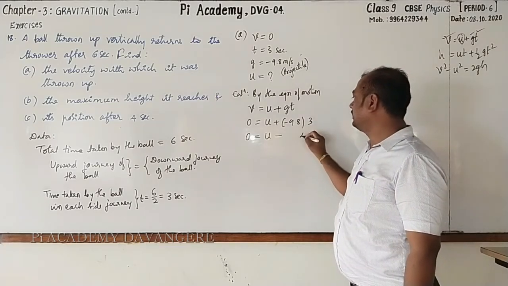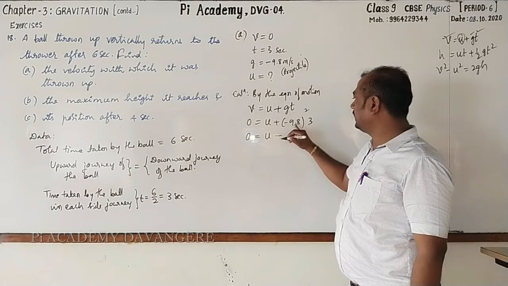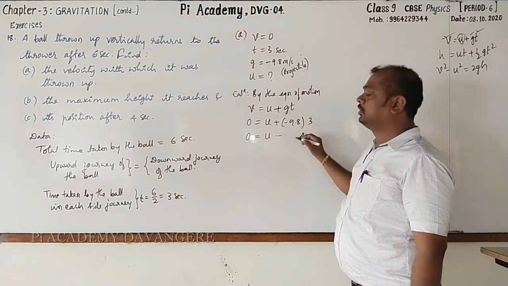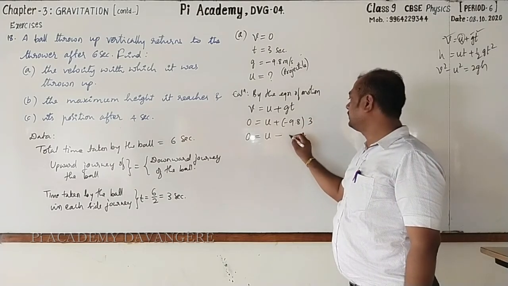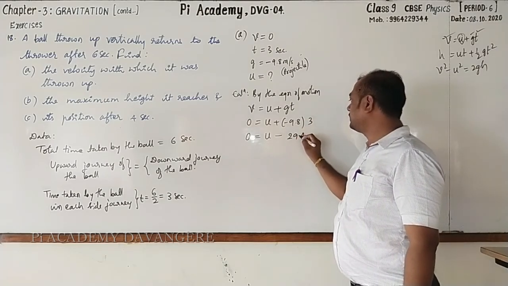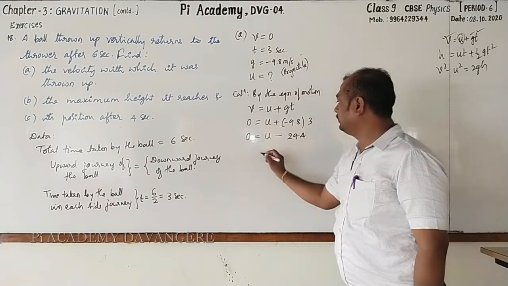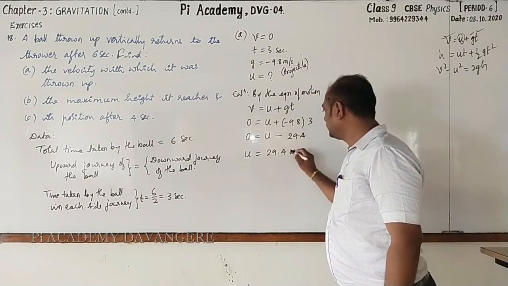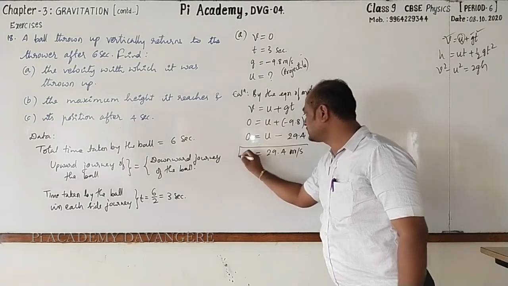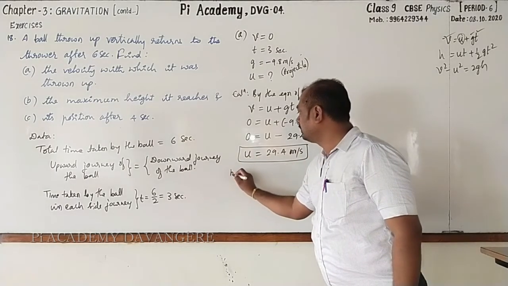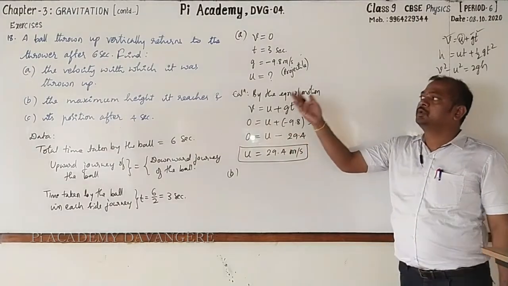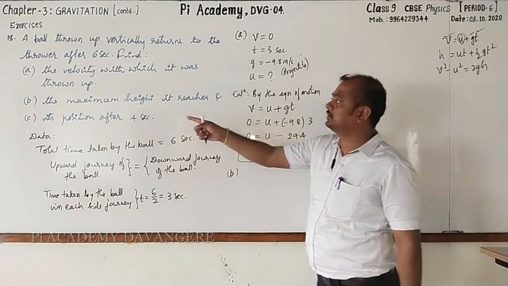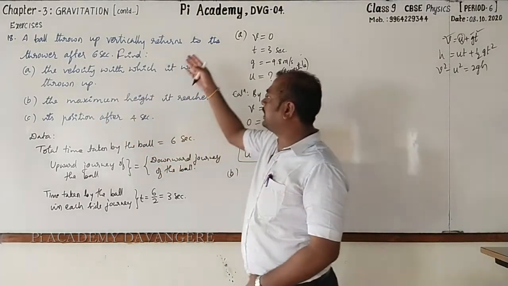3 8s are 24. 2 is the carry. 3 9s are 27. 27 plus 2 is 29. So after decimal, 1 digit. Then we can write u is equal to 29.4 meter per second. This is the velocity with which we have thrown the ball.